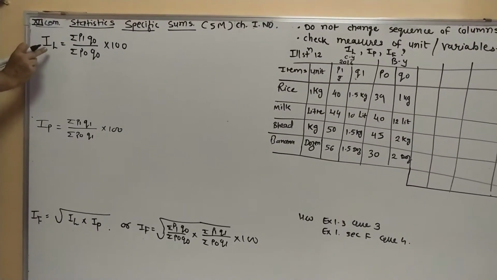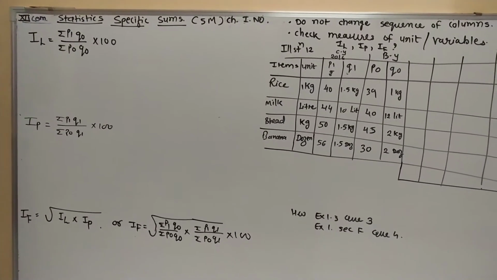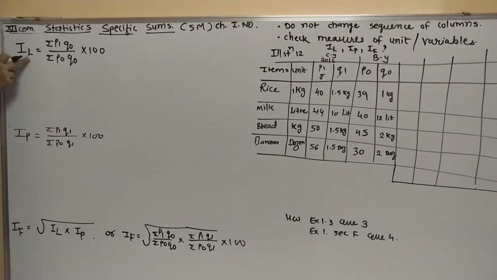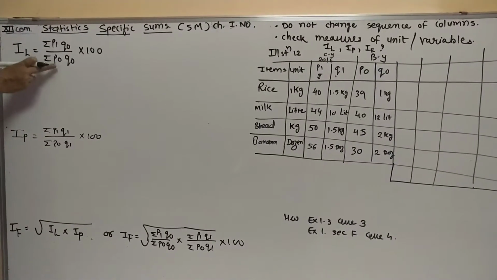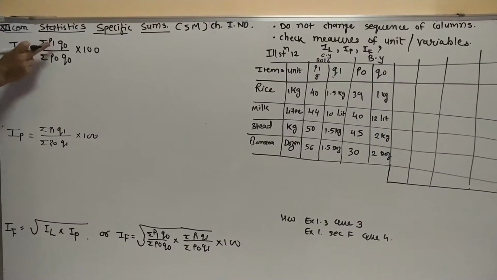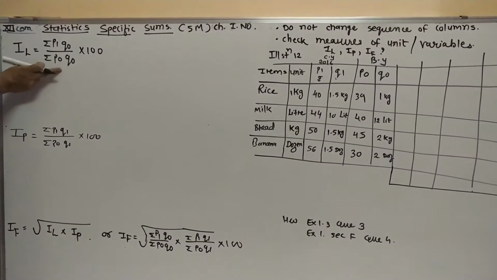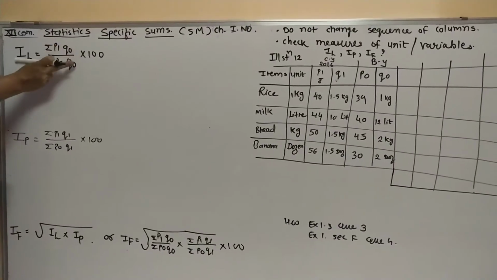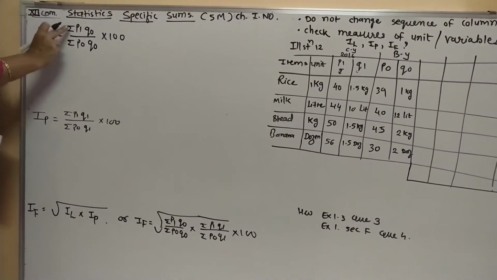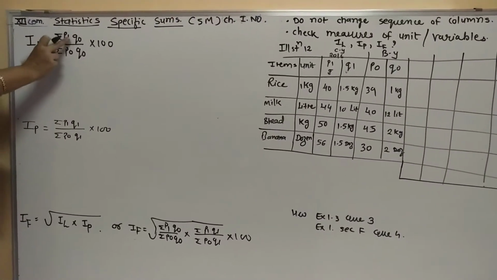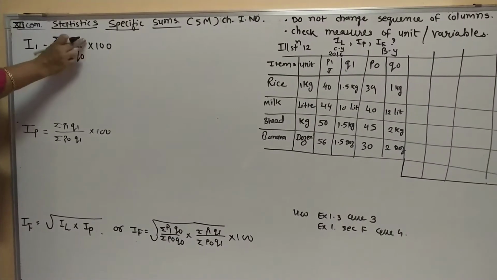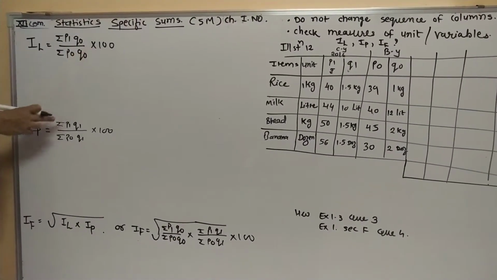That is index number. One of the statisticians is Laspeyres. So here Laspeyres has given this formula where he has taken into consideration not only the price of the current year and base year, but he also took into consideration the quantity of the base year. So you can see this formula, index number of Laspeyres: sigma P1 upon sigma P0, both the prices multiplied with the quantity of the base year, into 100.